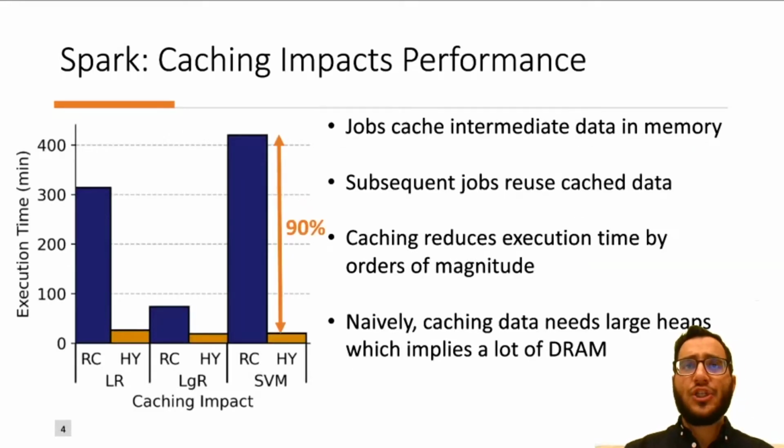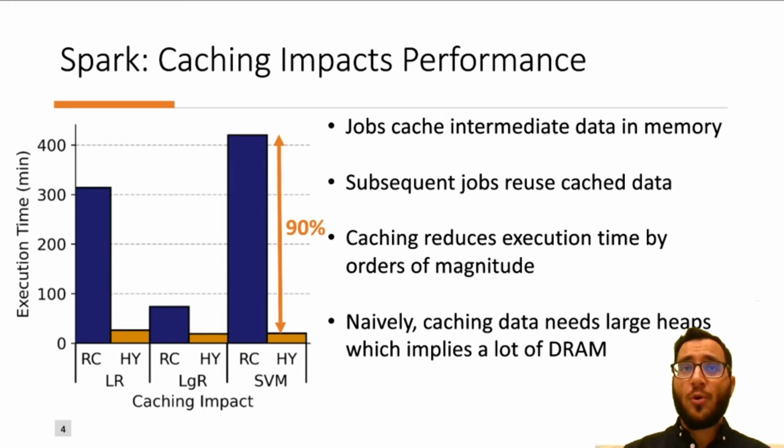Let's see how caching impacts the performance of 3 well-known machine learning workloads in Spark: linear regression, logistic regression, and SVM. With the blue bar, we show the performance of each workload when no caching is applied, so they recompute the intermediate results on every iteration. With the orange bar, we show the performance of each workload when caching is applied.